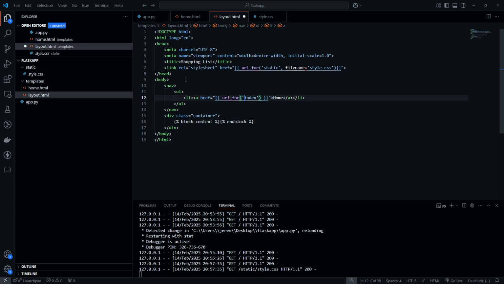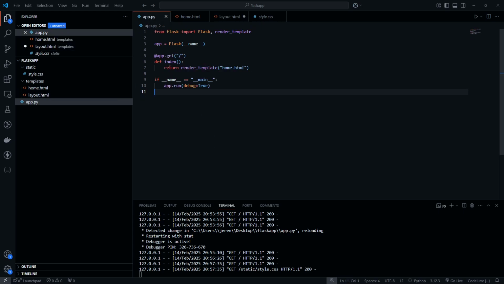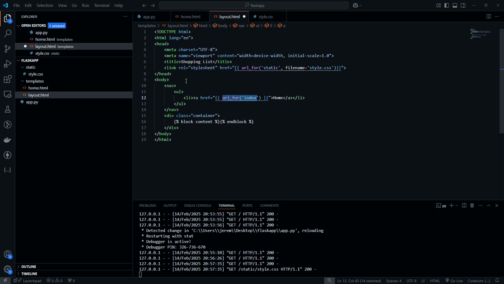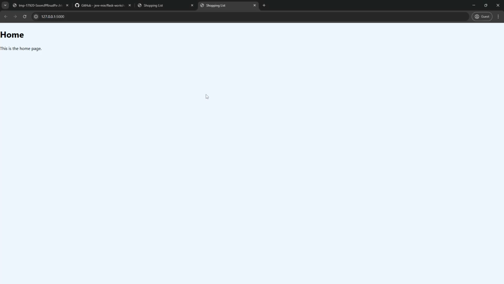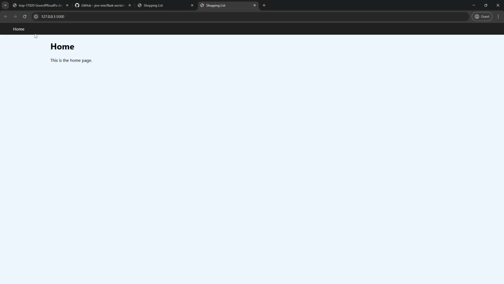Home. So we have URL for, in this case it says index, but we actually, oh, it is index. Okay. So we've got URL for index and it is called home. So let's save that. And you'll notice no matter what page we're on, this nav bar is still going to show up because it's in our layout.html. So let's refresh, and then there you can see our nav bar with our home, and when I click it, we go back home. Very nice.